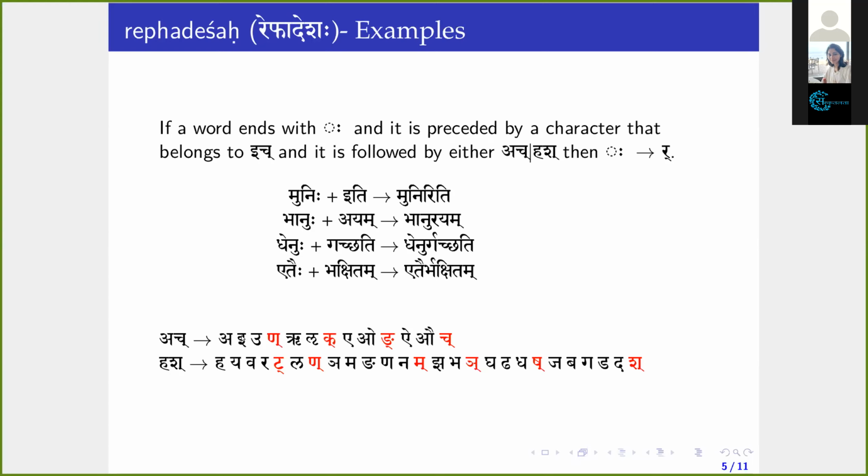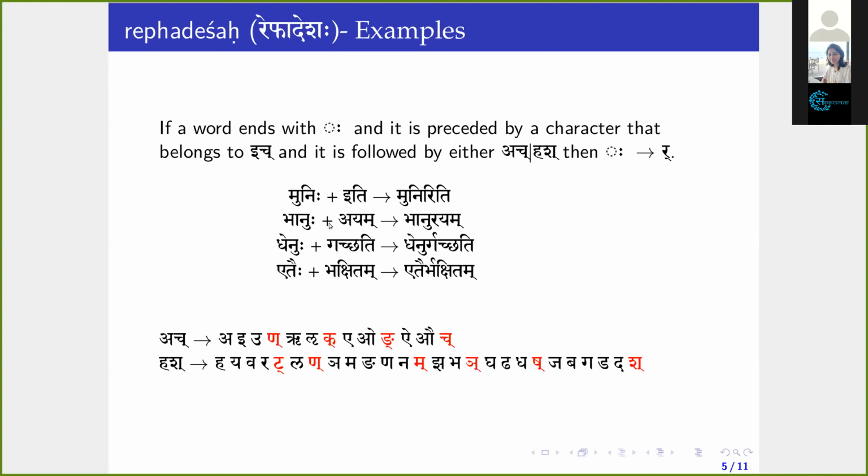If you form Pratyahara from Ikara to Chakara, that will become ich, right? So Ikara belongs to ich, and the condition is satisfied. And it is followed by either ach or hush. So Munihi iti is there, right? This Ikara belongs to ach. Then what happens? This Visarga changes to Ra. Munihi iti will become Muniriti.